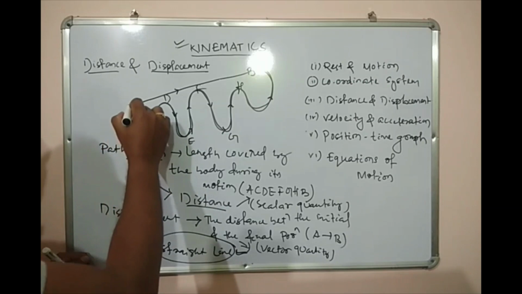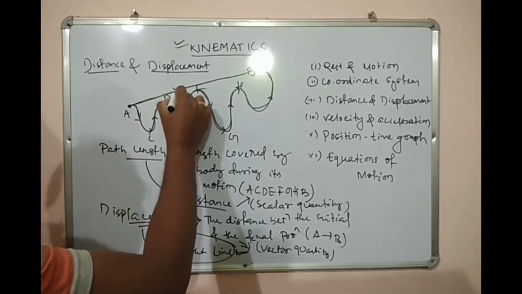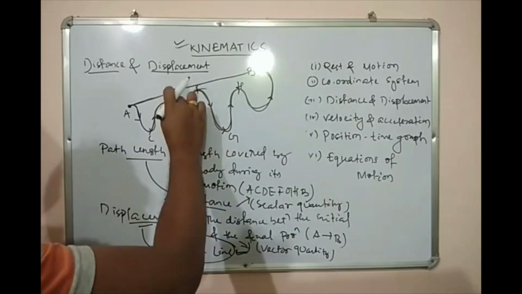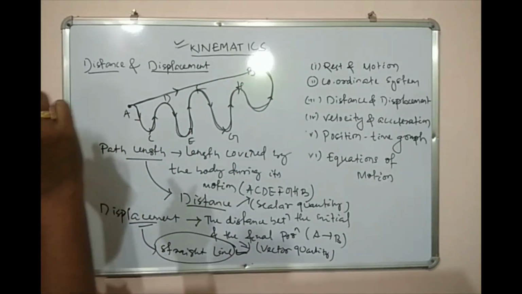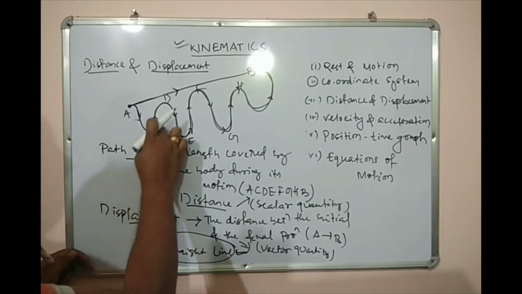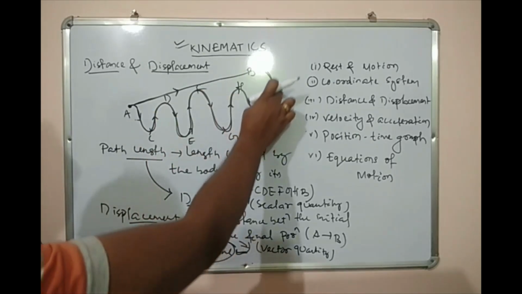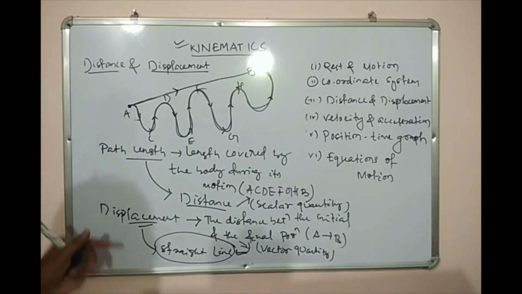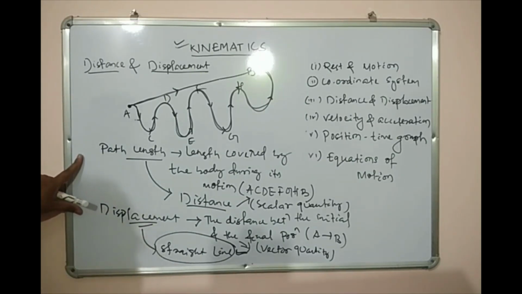In this case the direction of the displacement will be from A to B, along this line. Whereas for distance, only the total length covered, only the magnitude, the value only will be specified. So this is the main funda about distance and displacement.